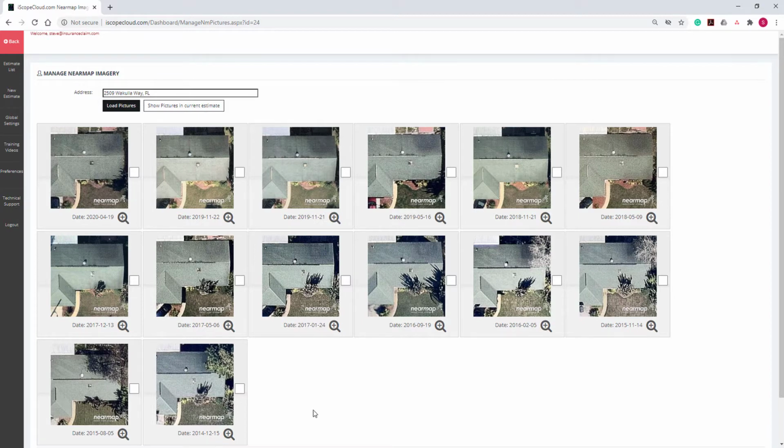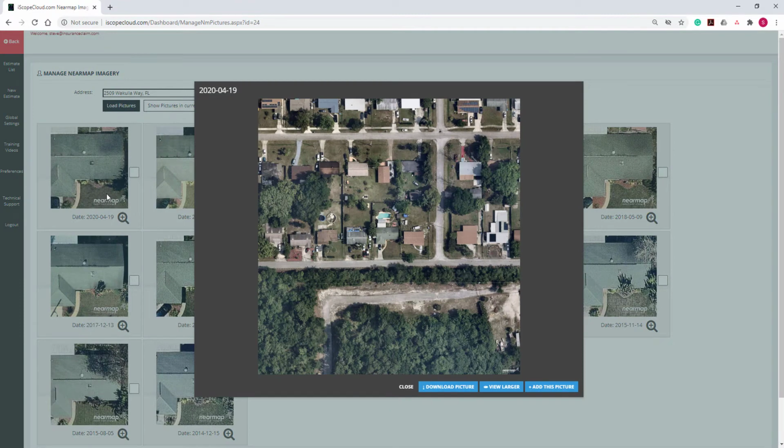Let's click on the first image or the plus sign at the bottom of the image. The result of either is the same. Give it a second to load, and directly in the middle of the screen is the home. It is the one with the swimming pool.